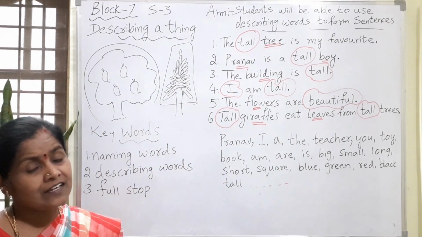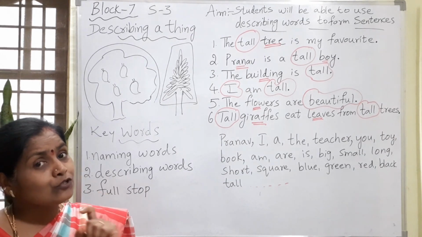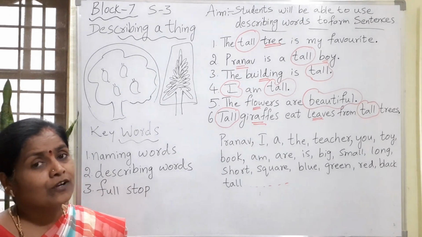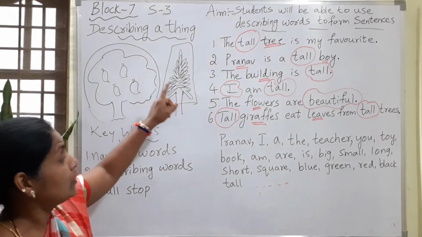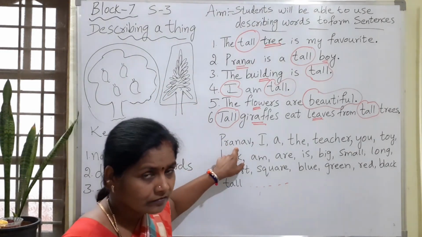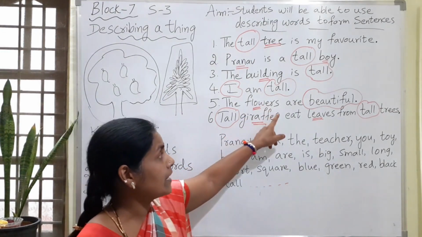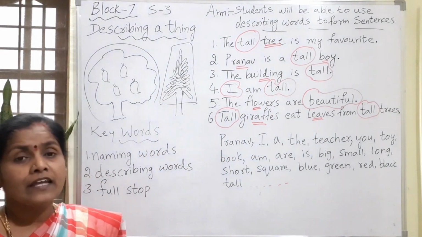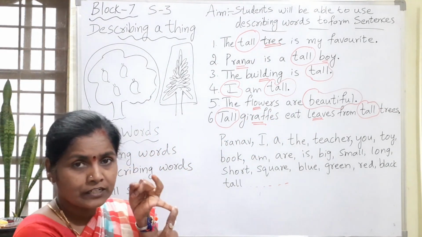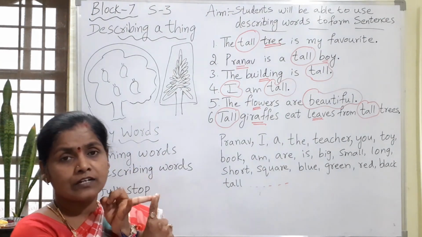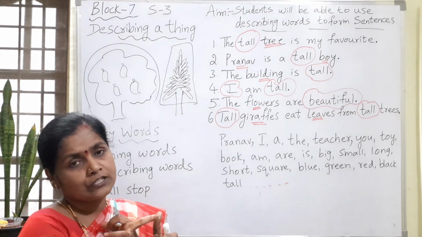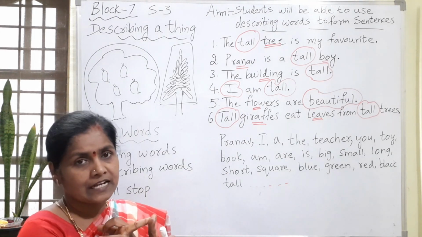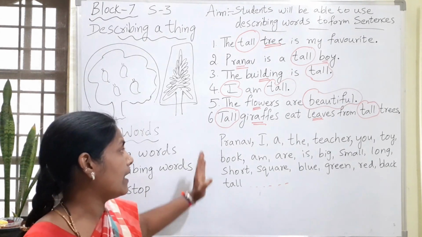You have to make the sentences. And how should you write them down? What are the conditions you have to apply to write the sentence? You have to use one noun and one describing word. It should have one noun, it should have a describing word, and it should also have one doing word. These are the conditions to apply.